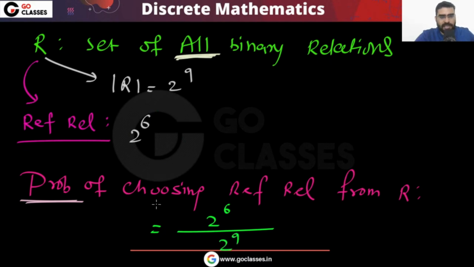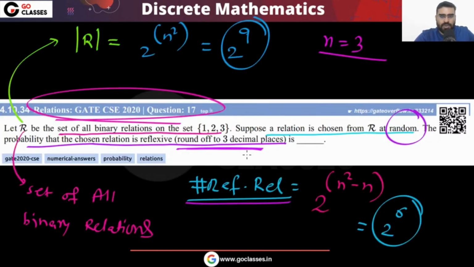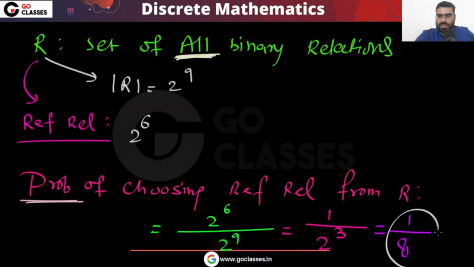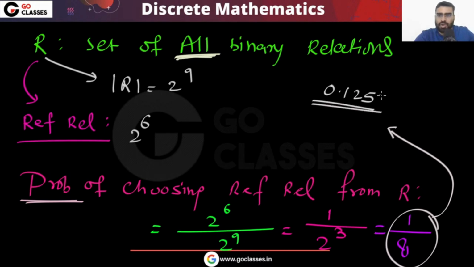Basically, number of favorable cases divided by number of total cases. So the answer will be 1 divided by 2 power 3, which is 1 by 8. You have to round off your answer to 3 decimal places, so your answer will be 0.125. This answer you have to put.